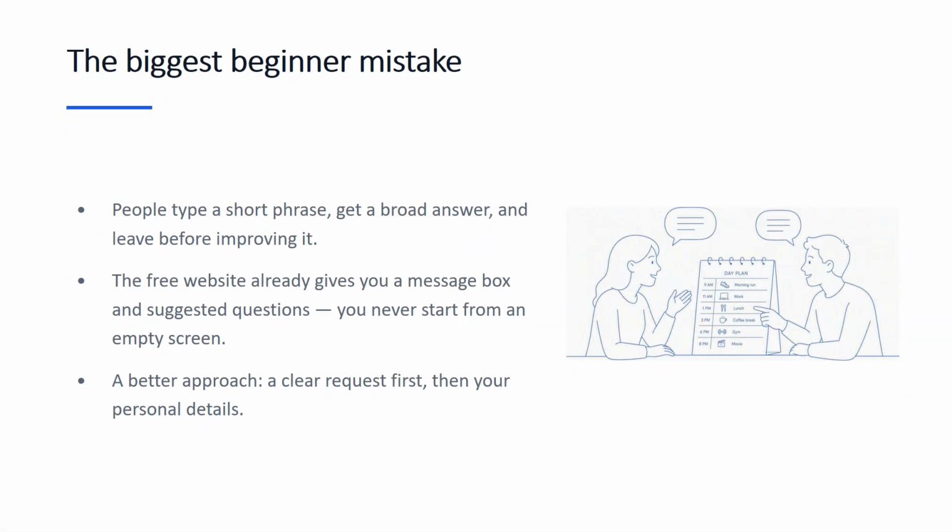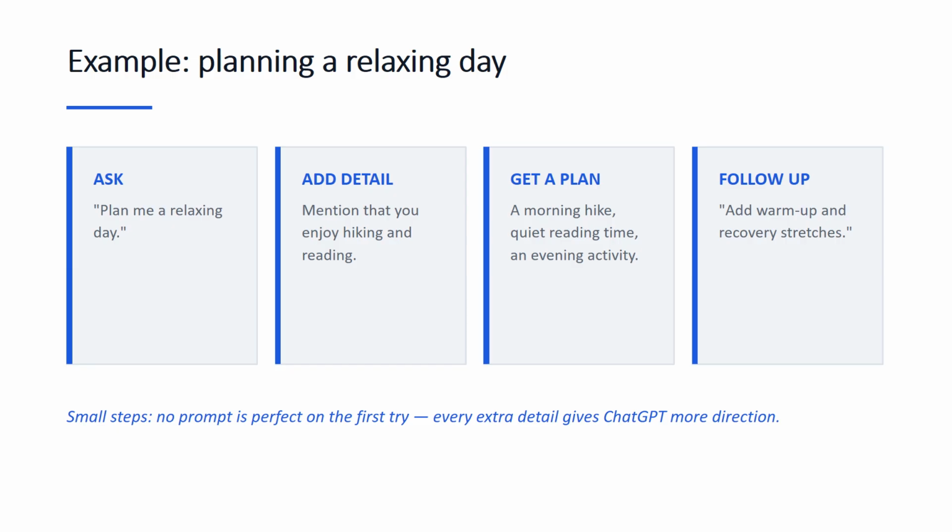For example, ask ChatGPT to plan a relaxing day. Then mention your interest in hiking and reading. ChatGPT will use those preferences to build a schedule around a morning hike, quiet reading time, and an evening activity. If you also want stretching, ask for warm-up and recovery stretches in a follow-up message.